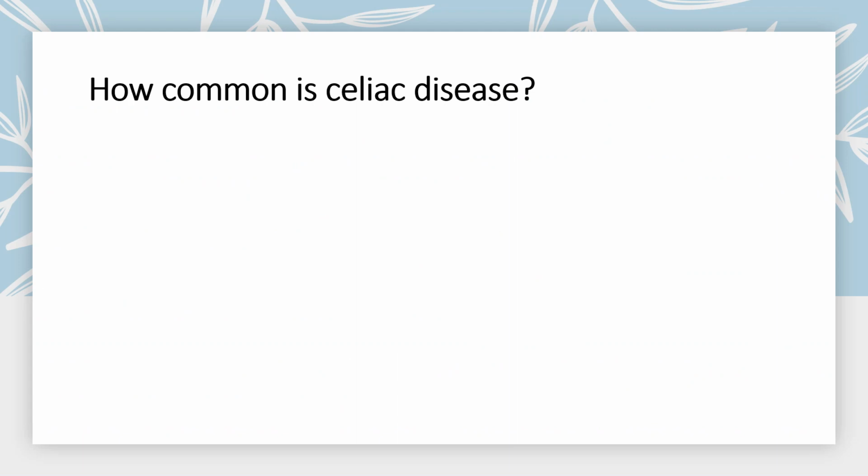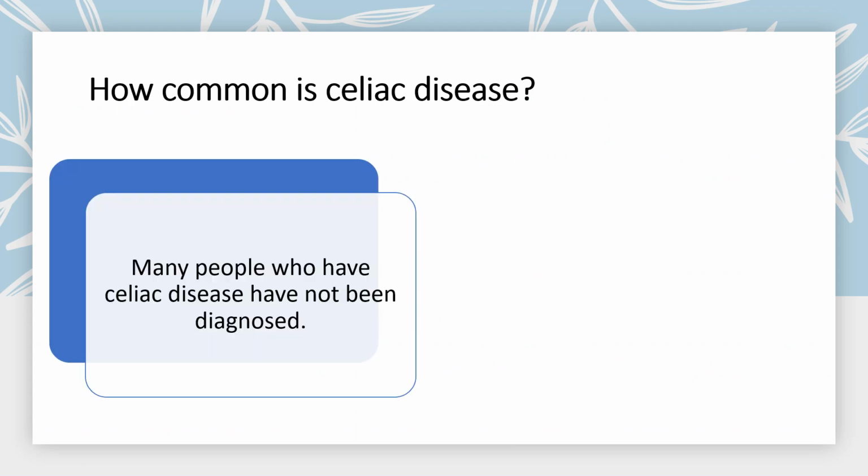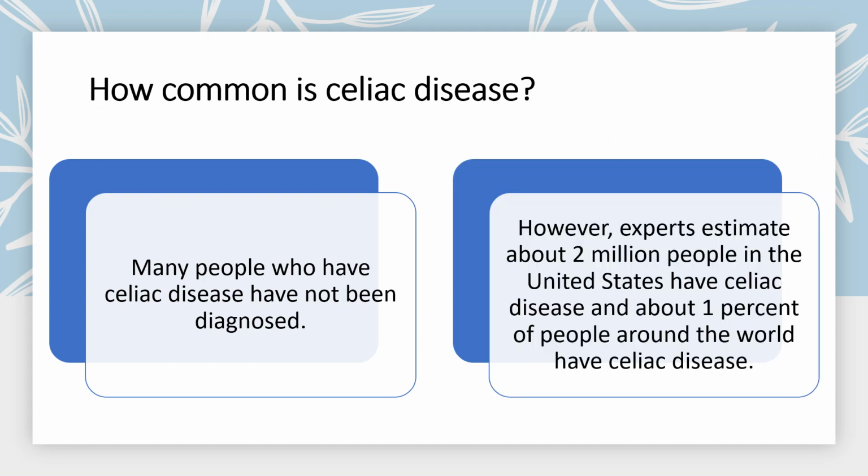Now, how common is celiac disease, how frequently does it happen? Many people who have celiac disease have not been diagnosed, so you can call it undiagnosed. Experts estimate that roughly 2 million people in the United States have celiac disease, and about 1% of the people around the world have celiac disease. And there are references for this. So roughly in the USA, 1 out of 100 people is going to have celiac disease.